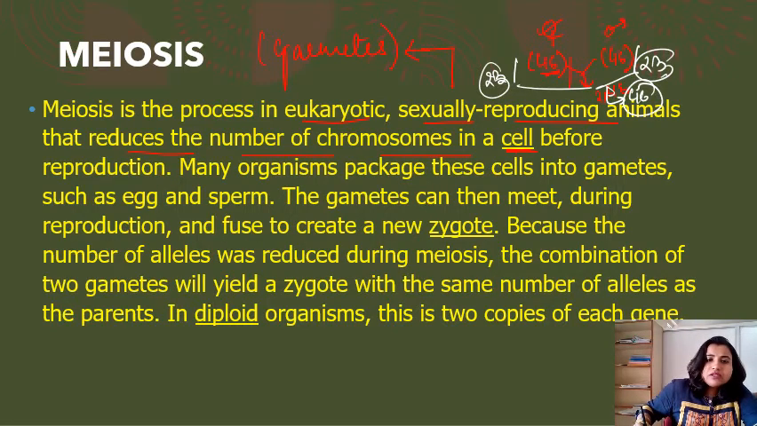Many organisms package these cells into gametes such as egg and sperm. The gametes can then meet during reproduction and fuse to create a new zygote. Because the number of alleles was reduced during meiosis, the combination of two gametes will yield a zygote with the same number of alleles as in the parents. So what basically happens, let me tell you here.